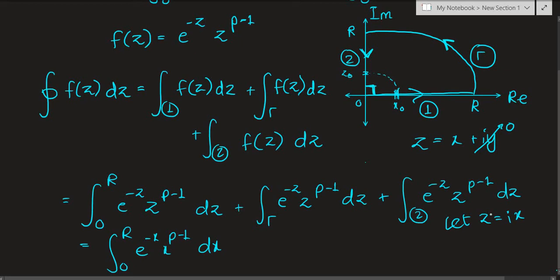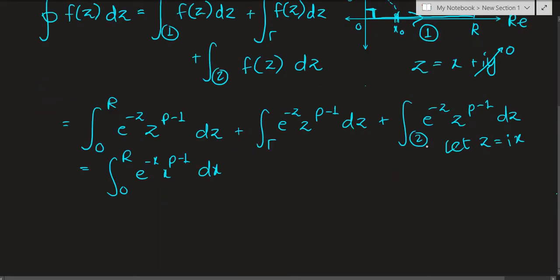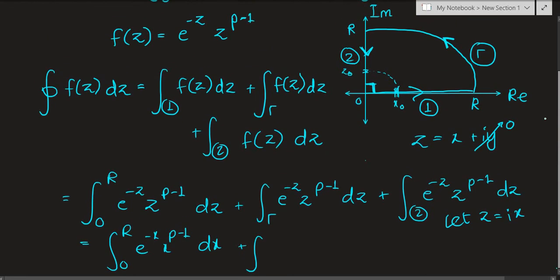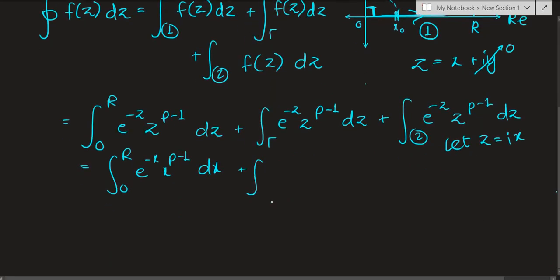So that's why this is a nice parameterization for path number 2. Let's now plug that into our path number 2 integral. So instead of z we have ix, and again the path is going from r to 0, right? So upper and lower bounds are r and 0 even after parameterization.